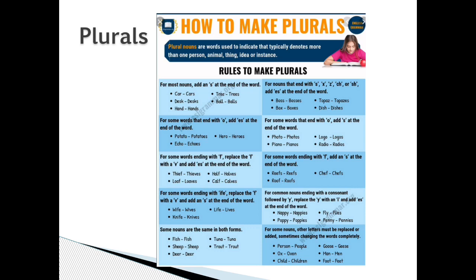For common nouns ending with a consonant followed by Y, replace the Y with an I and add ES at the end of the word: nappy to nappies, poppy to poppies, penny to pennies.